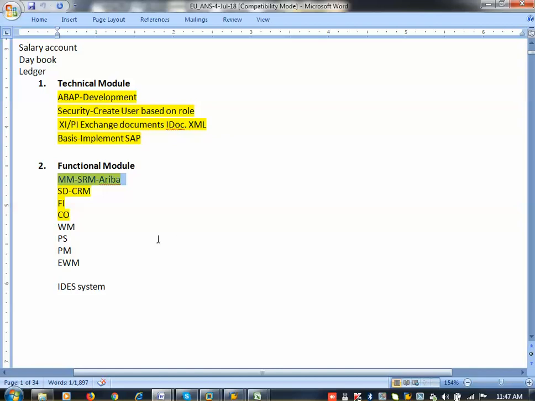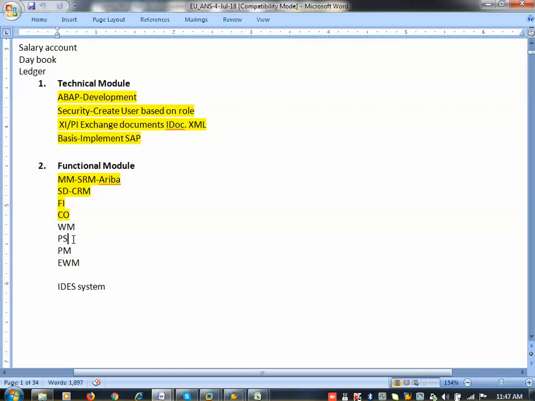Now when you come to PS, that is Project System. Project System is like we are constructing a house. We took a loan from the bank. First they will give the loan to purchase the site. So 10 lakhs will be given for site purchase, 10 lakhs for basement planning, 10 lakhs for ground floor, 10 lakhs for first floor. This will not come at a time. It will come systematically. That is called project system.